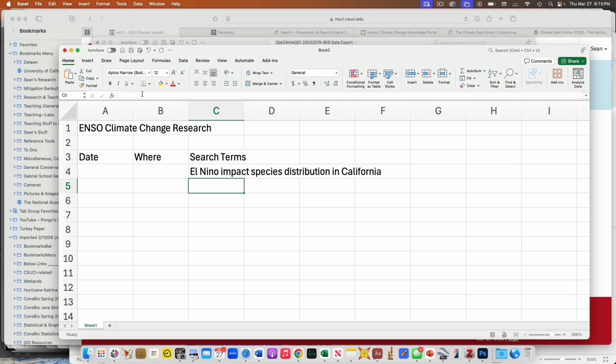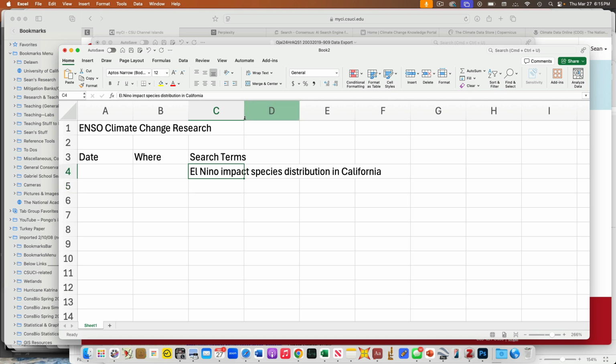A little bit of this is from experience. Now you've all done at least one paper on climate change, so I think you've all discovered that some terminology or phraseology will be super broad, and that's not super helpful. And some of it will be super specific, and that's not super helpful. So we want to start in a bit of a middle zone. We don't want to be so hyper-specific that we won't see much, but at the same time, we don't want to say climate change because that's going to be way too broad. So we'll start with this and see what happens.